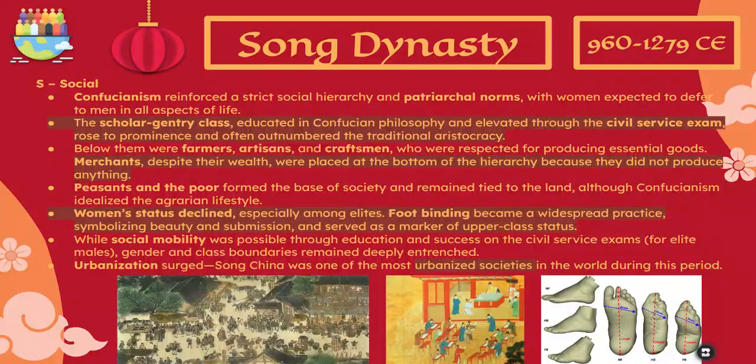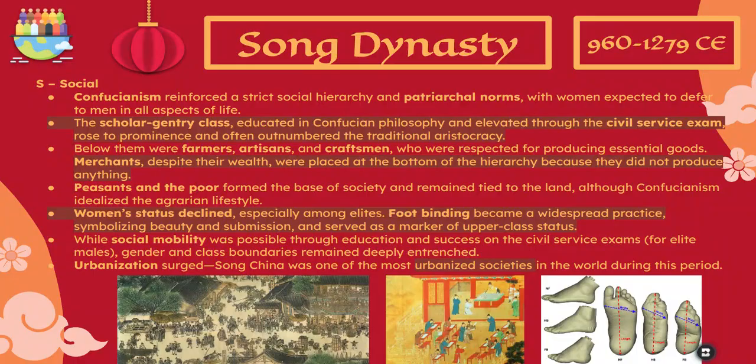Something called foot binding, which you can see in the picture at the bottom right, became increasingly common. Foot binding was when women, particularly upper class women, would get their toes broken to make their feet seem smaller, and it was a symbol of status and beauty back then. So this showed values that are associated with Neo-Confucianism.